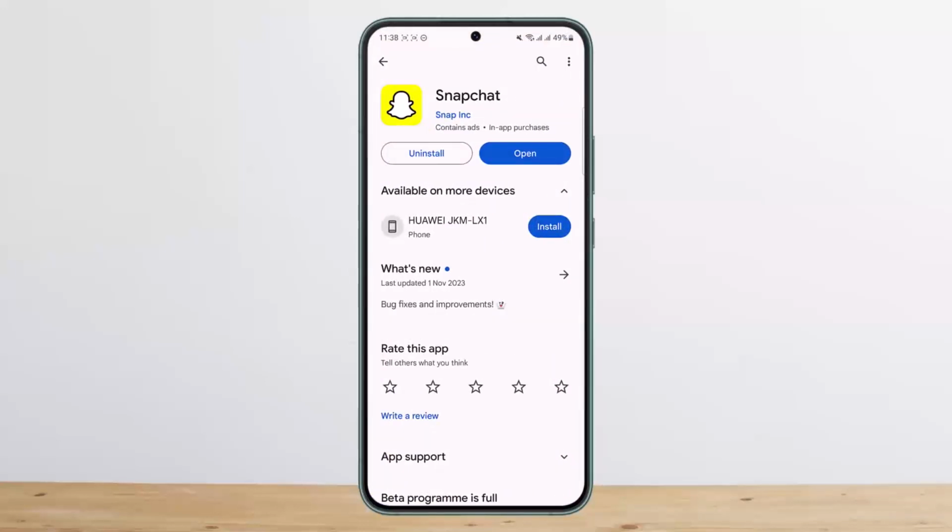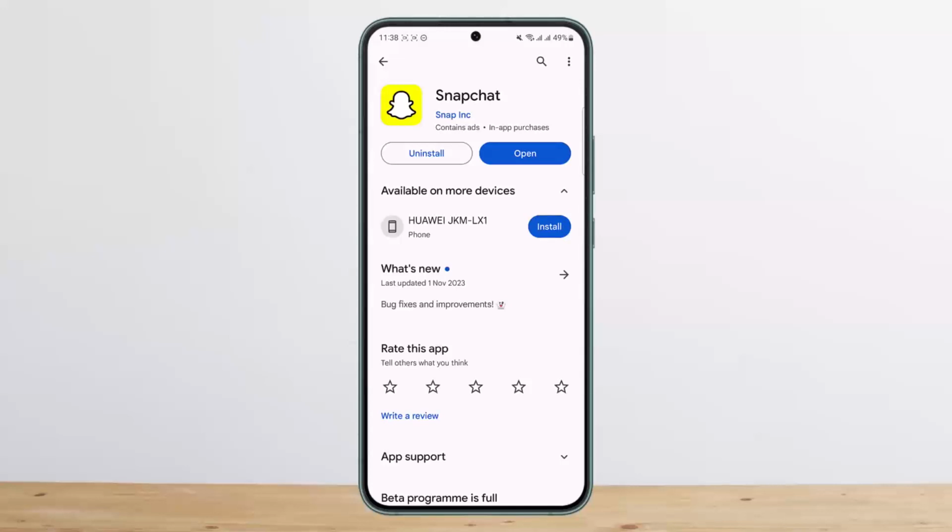Keep in mind that Snapchat accounts are limited to having 6,000 friends at a time. So if you have already reached that limit, then you won't be able to add any more friends. However, there is no limit to how many people can add you. If others send you an add request, you'll be able to accept it.